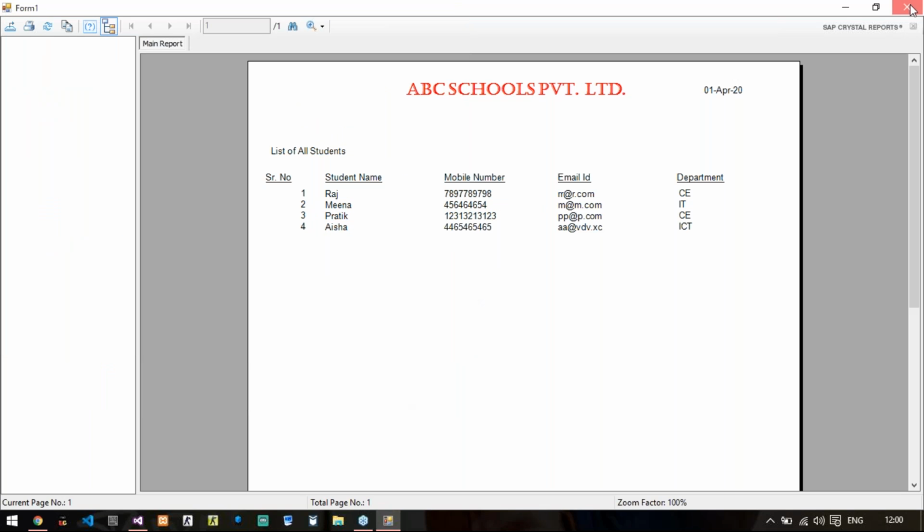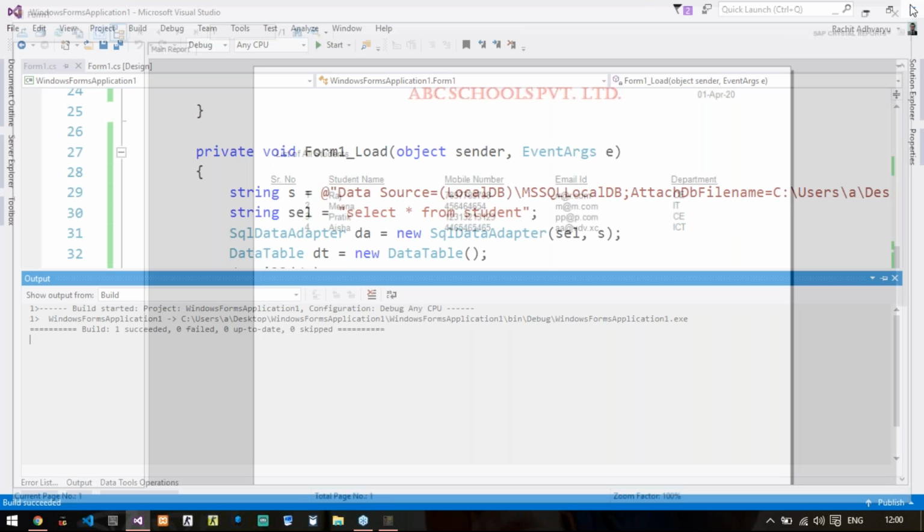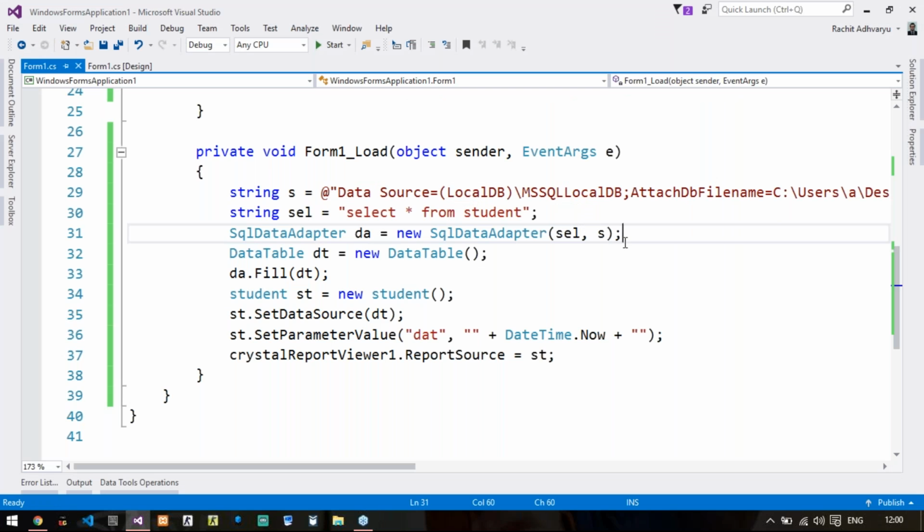So remember again, I'm just repeating the steps. First create the database, then create a data set, add one data table and all the columns that you want to display in the Crystal report. Then close it. Now add one Crystal report to your application. Go through all the steps and add your data set and its columns to your report using the next button. Then in your Crystal report layout, you design your report in your own way. If you want to add some parameter values, you can add them.